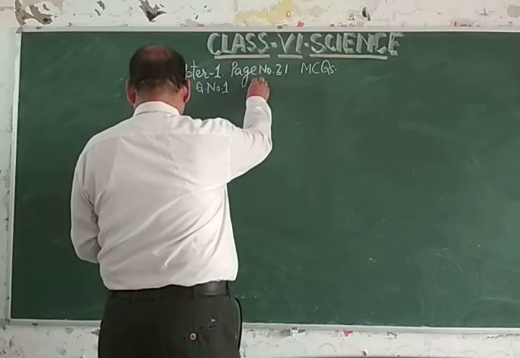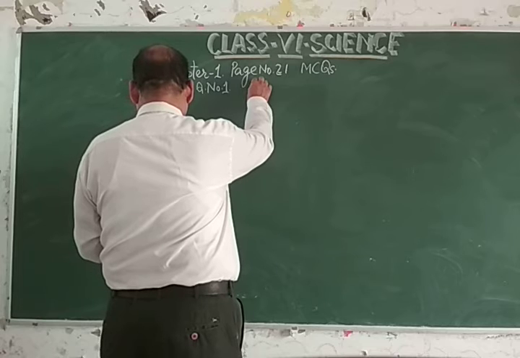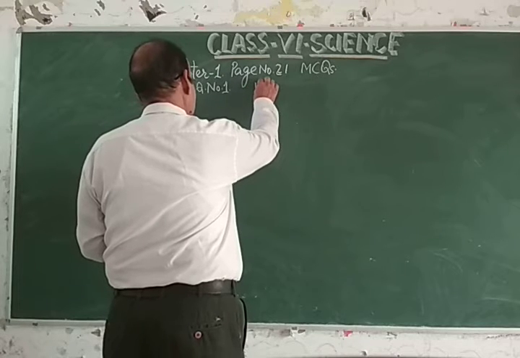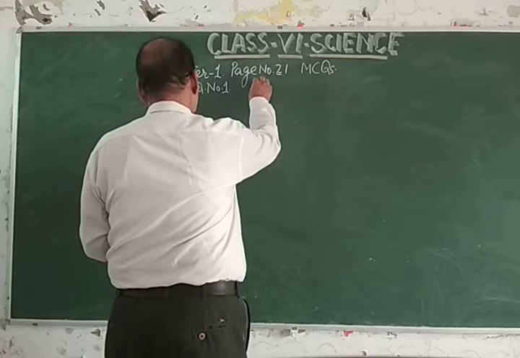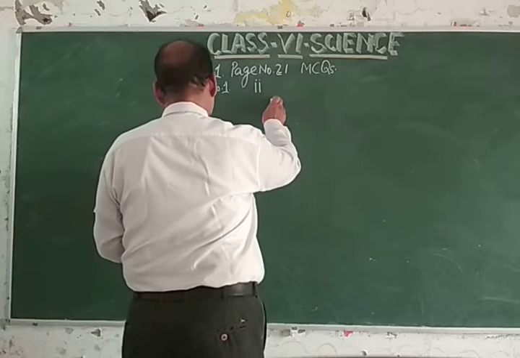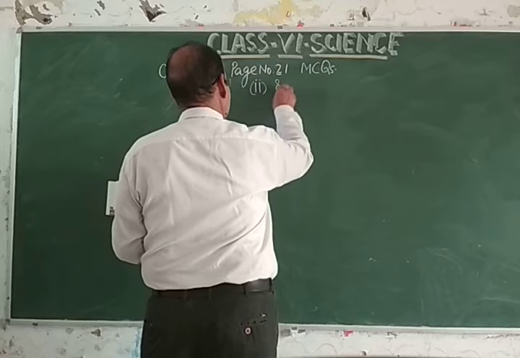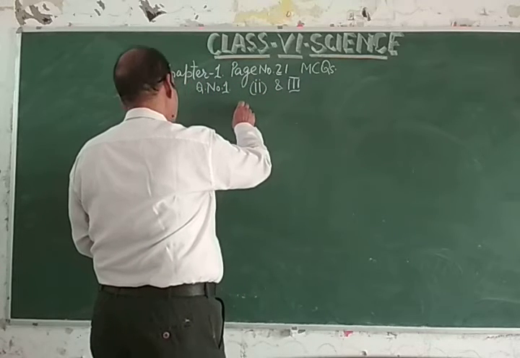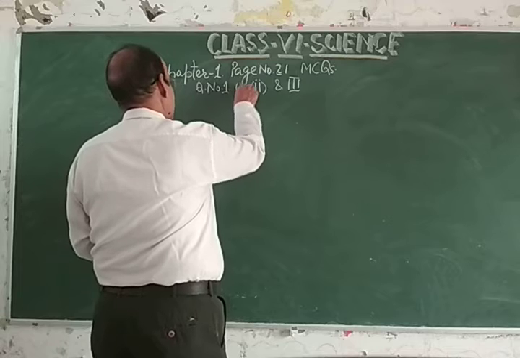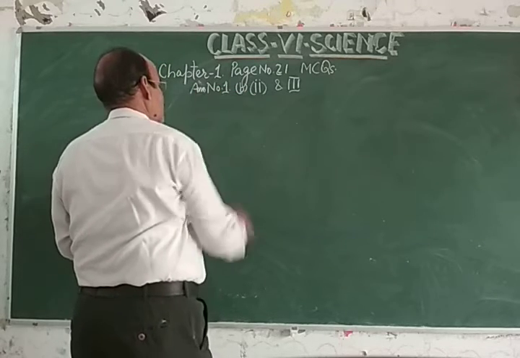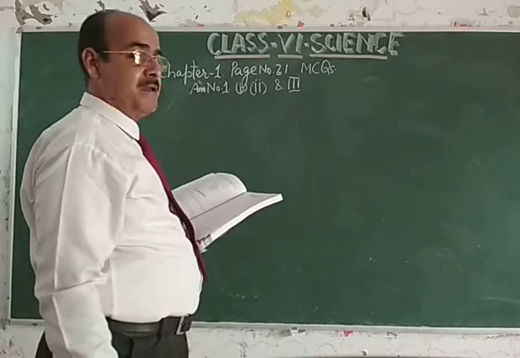So the answer will be the second and third, that will be option B. So the answer to question number 1 is B.